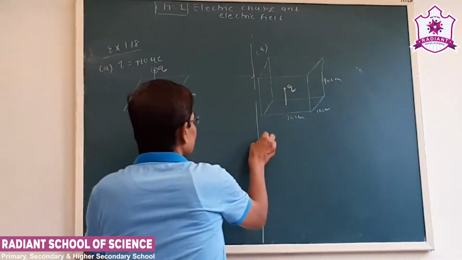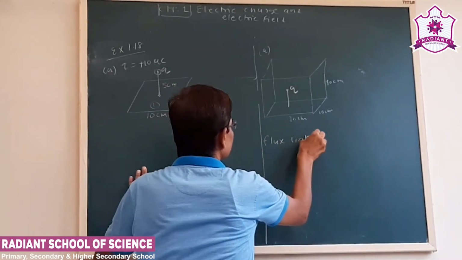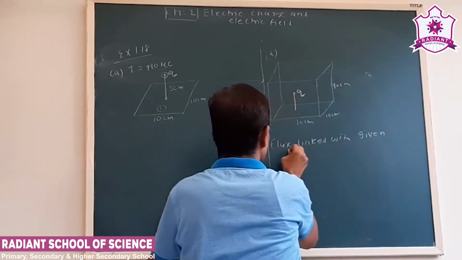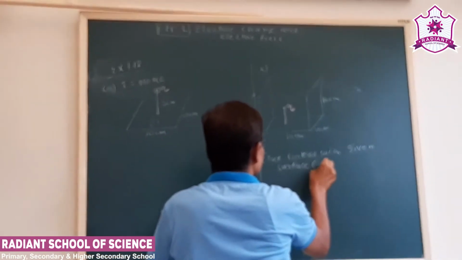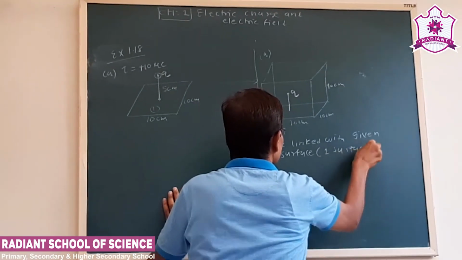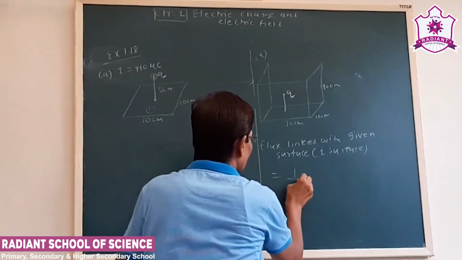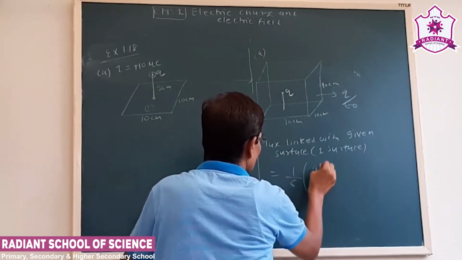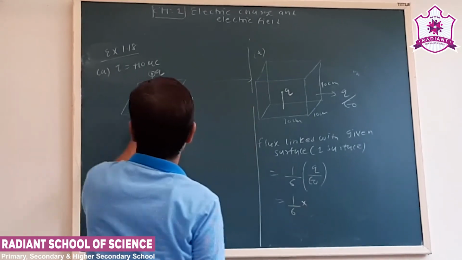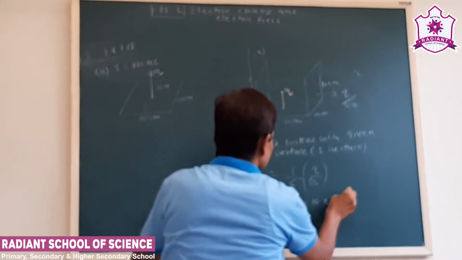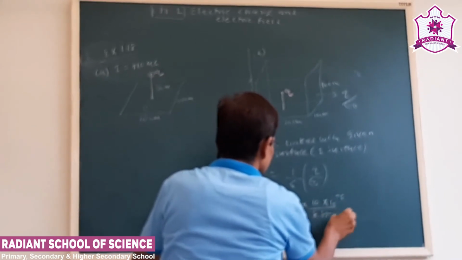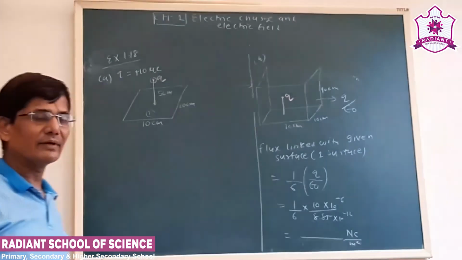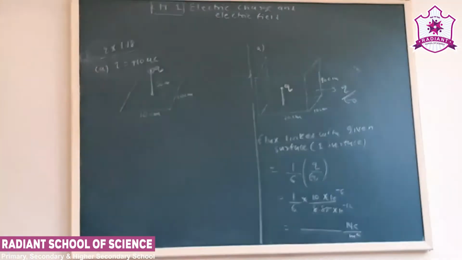So the flux linked with the given surface, that is one surface, will be 1/6 of the charge enclosed by the surface upon epsilon 0, that will be q upon epsilon 0. Now 1/6, q value is 10 into 10 to the minus 6, upon epsilon 0. Okay, this is how we can find out the flux linked with a given surface.